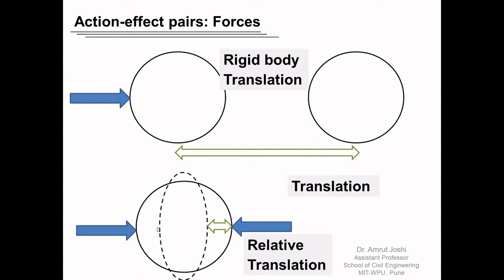So here we understood two things. One, the effect of force is translation. That translation can either be rigid body translation, if all points on the body translate by the same amount, or it can also be relative translation.